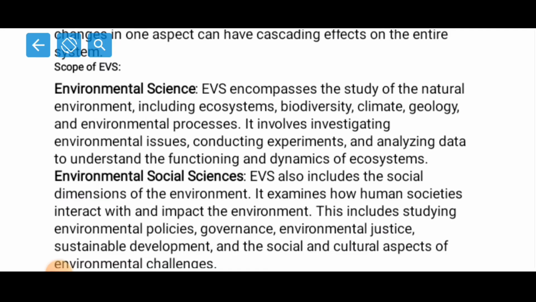So it encompasses the study of the natural environment, including the ecosystem, the biotic and abiotic components, the biodiversity we have, the climates we have, the geology we have, and environmental processes. What are the different types of processes and how these things keep on changing with time? So what are the factors responsible for it? All these things we study, right?